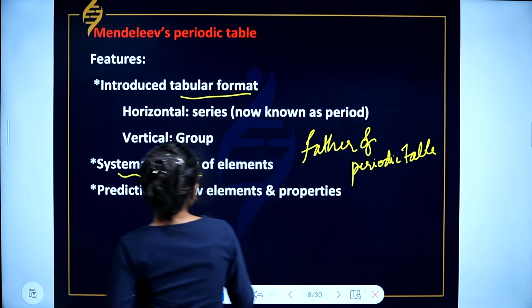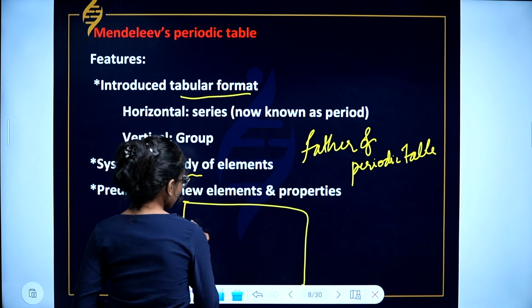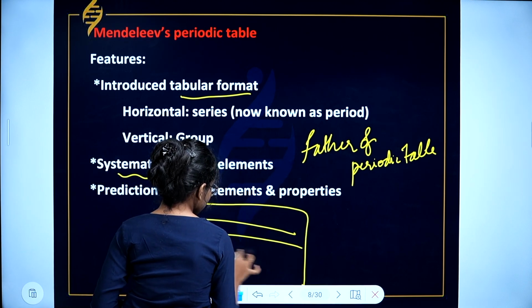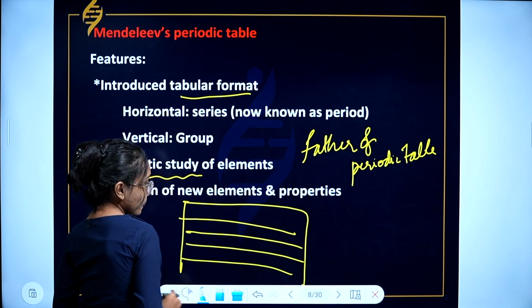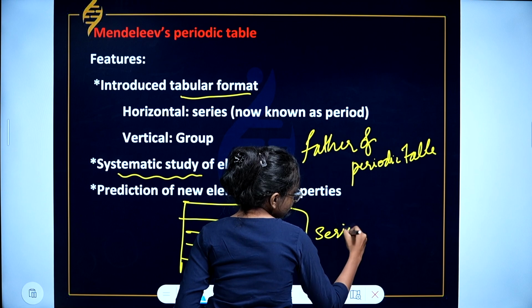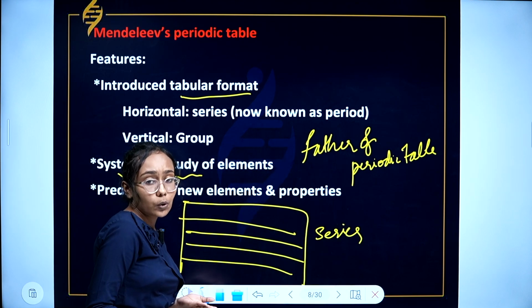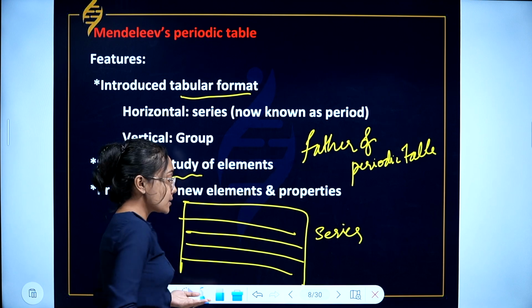The table consists of rows and columns. Consider this as a periodic table in which the horizontal rows are called series. In the present form of the periodic table, we call these horizontal rows what? Periods. Yes, periods.